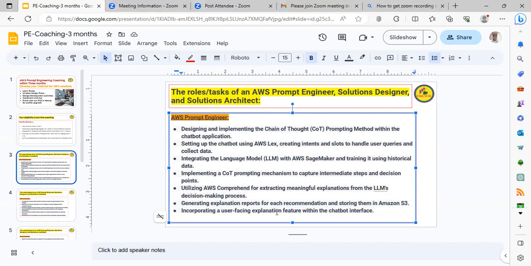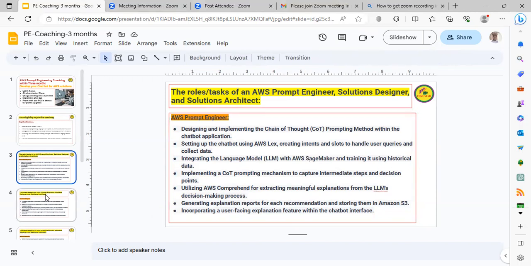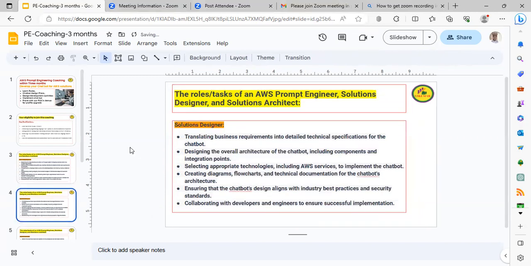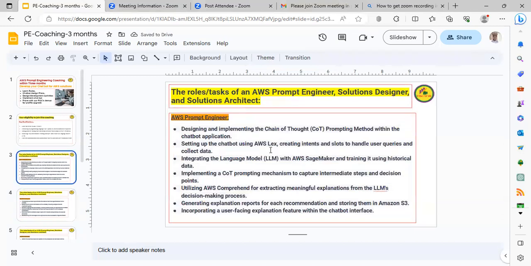Incorporating a user-facing explanation feature within the chatbot interface. So these are the prompt engineer activities at a high level to design this particular application. So, AWS prompt engineering applications with the chatbot serving as a help desk assistant. Now, this is the role of the AWS prompt engineer in that kind of project.